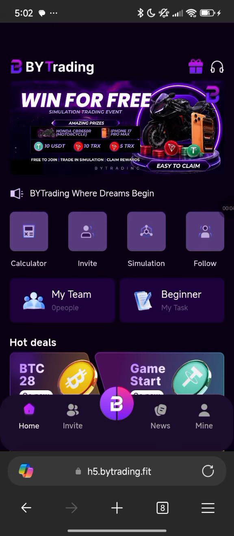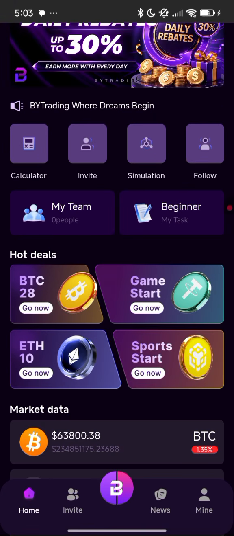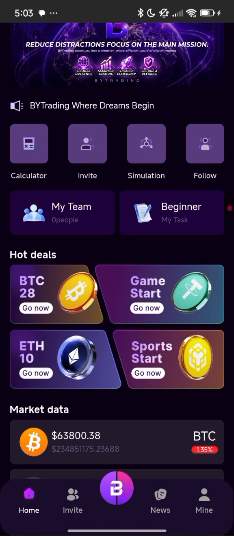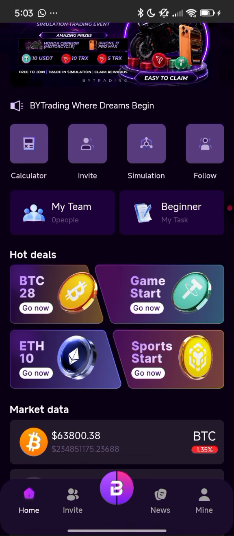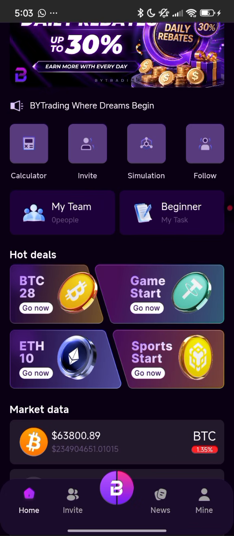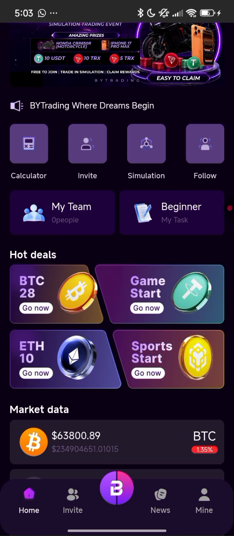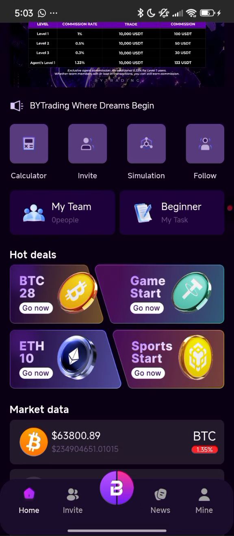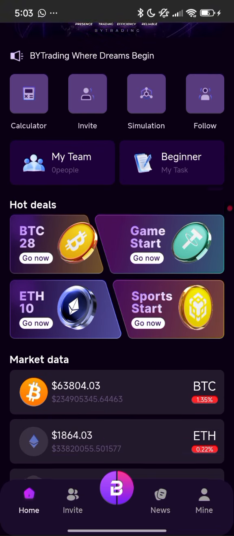Alright, so once you log in and create your account, this is how the dashboard of the ByTrading platform will be. So guys, I'll be walking you through how to recharge from your Bybit, Binance, or any exchange wallet you are using for making transfers of cryptocurrencies. Now, when you are here, the first thing you need to do is to fund your wallet. For doing that, you want to go to Mine. Once you go to Mine, you can get it from there.